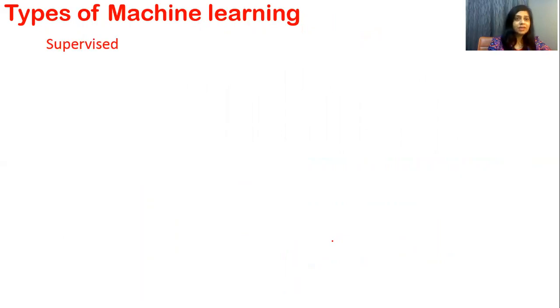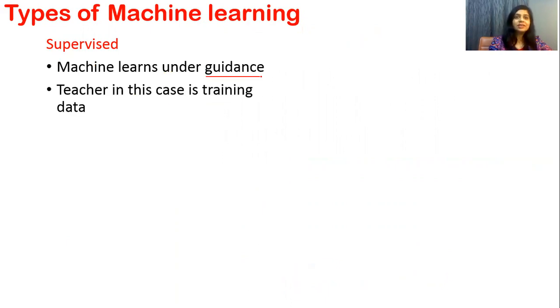There is supervised machine learning. The name itself suggests that it is supervised. That means the machine learns under guidance, under supervision. The teacher in this case is the training data. In supervised machine learning, training data is the teacher. Inputs and outputs are known.